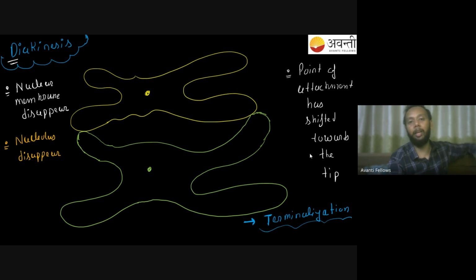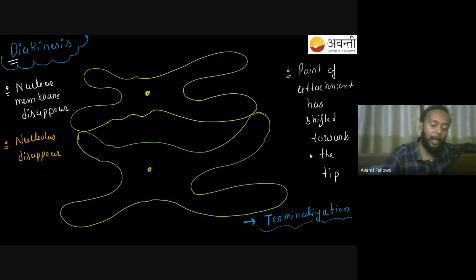So these are the 5 stages of meiosis, or I would say the 5 stages of prophase 1, and these are the stages which should be very clear to you, right? Questions come from this, and they were asked in Sunday's exam as well. The NEET exam which took place on Sunday also had a couple of questions from this chapter, and one question was based on all these stages.